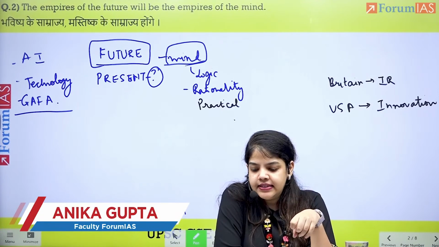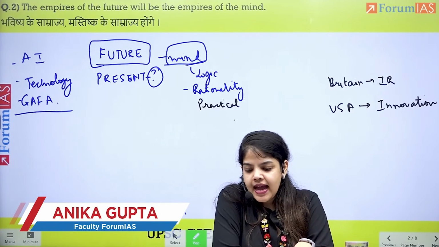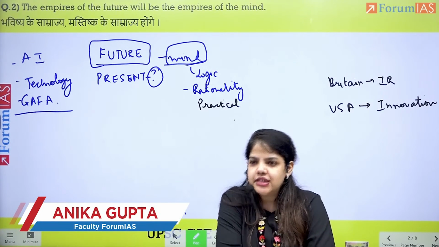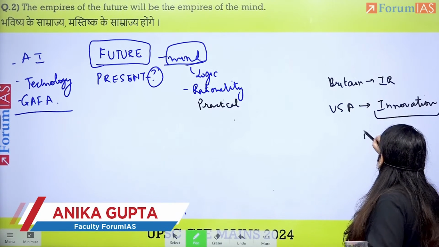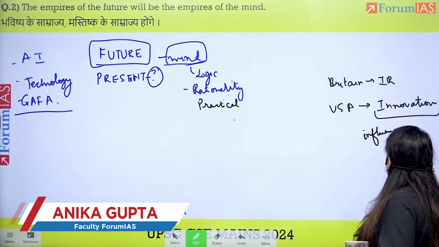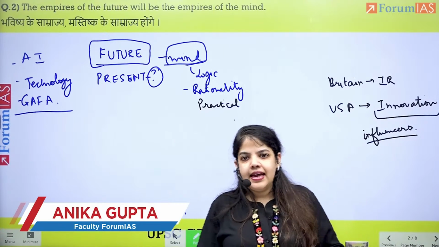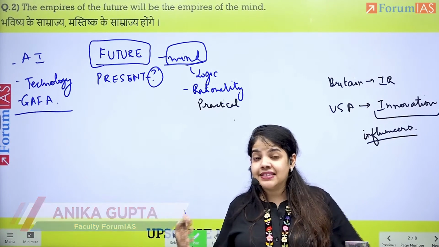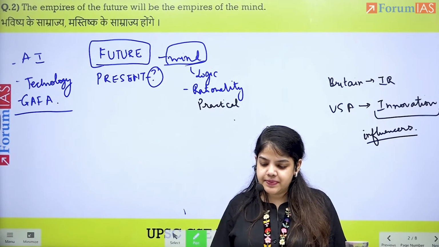Then we had USA, which is an innovation-based economy, and how they have literally become the influencers of the world. They influence the world economy. They are the influencers, what we call neo-colonialism. And this can be discussed, and how it's all in the mind. It's all about the mindset.